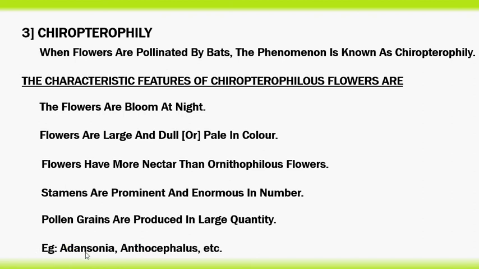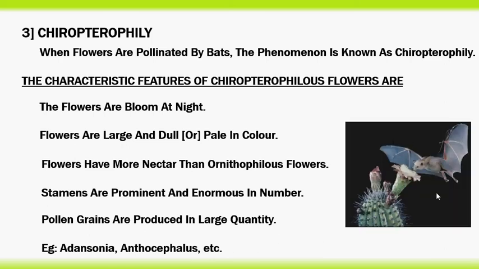Example: Adansonia, Anthocephalus. Here is the photograph of the Chiropterophilous flowers. Flowers which are pollinated by bats. They are very dull in color.